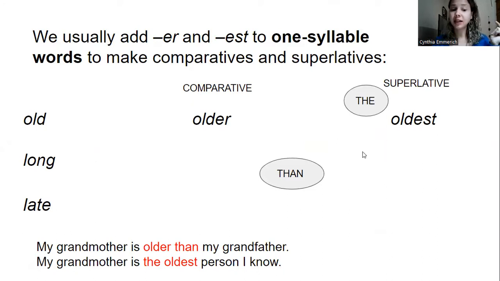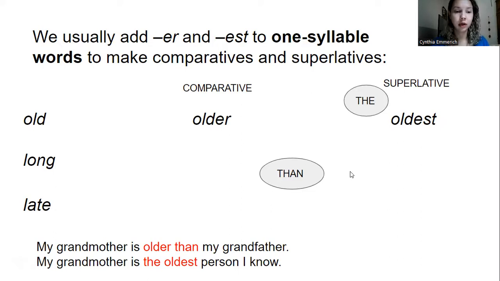So my grandmother is older than my grandfather. Okay. And then my grandmother is the oldest person I know. Okay. So you see, we are comparing two different things, my grandmother and grandfather. And then we are just saying that she is the oldest of the entire world, the people I know in my life. Okay.